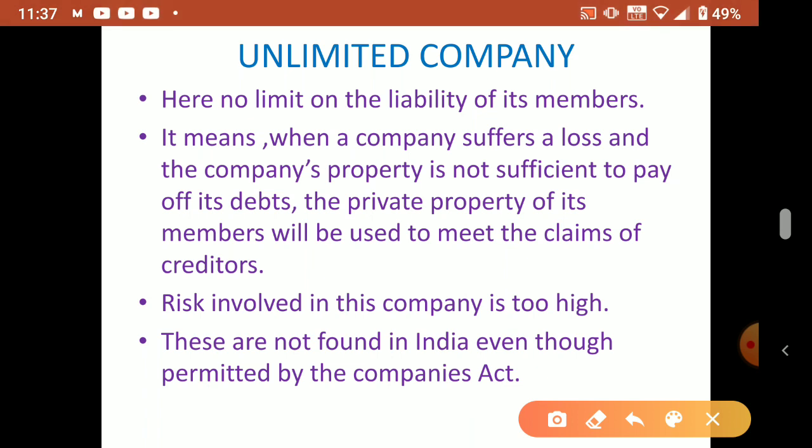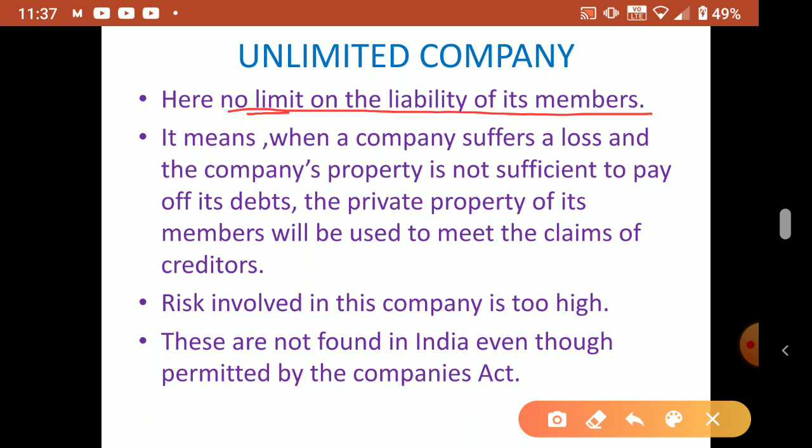What do you mean by unlimited company? Unlimited company means no limit on the liability. So wherever you hear the word limited or unlimited, you have to remember that they are talking about the liability of the owners or members. Here there is no limit on the liability of its members. Whatever liability comes, they have to bear. Understood? It means when a company suffers a loss and the company's property is not sufficient to pay off its debts, the private property of its members will be used to meet the claims of creditors.